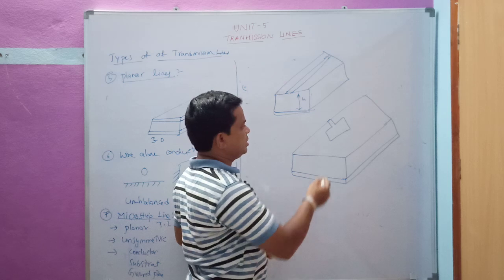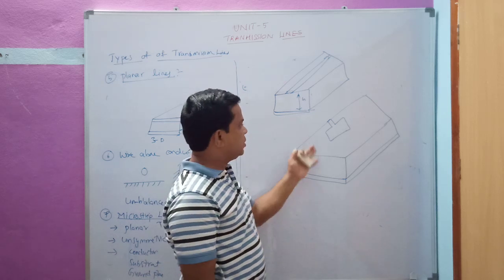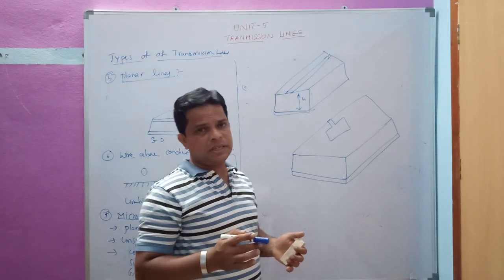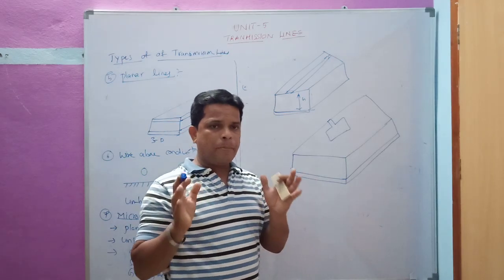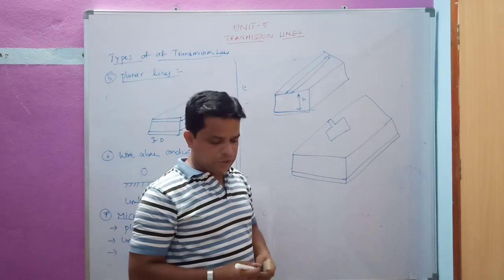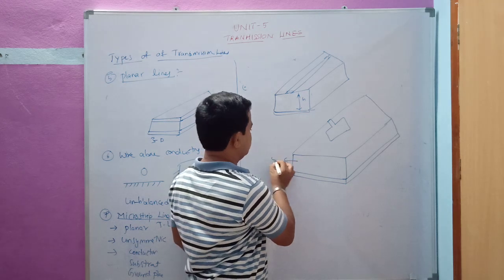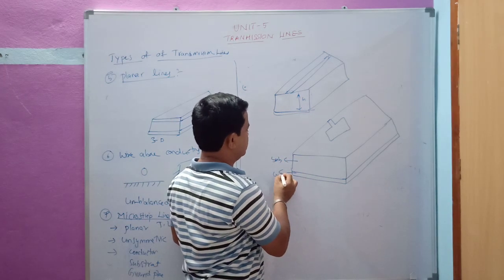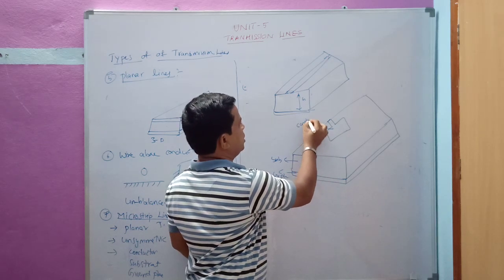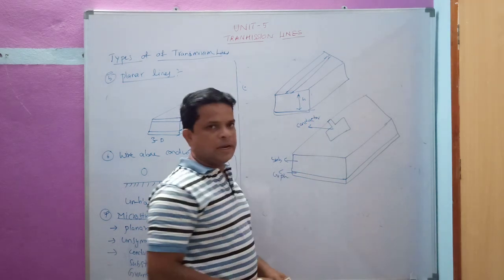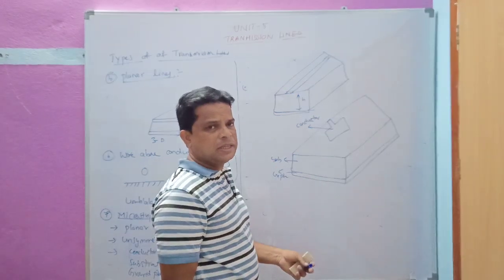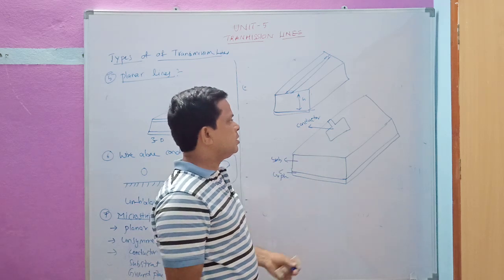Microstrip transmission lines are useful where compactness is very essential. Where compactness is necessary, at those places we are going to use the microstrip line. And this is the substrate, the ground plane, and this is the conductor, or we can say the input line or strip line. So we have various types of microstrip lines; that is one type here.